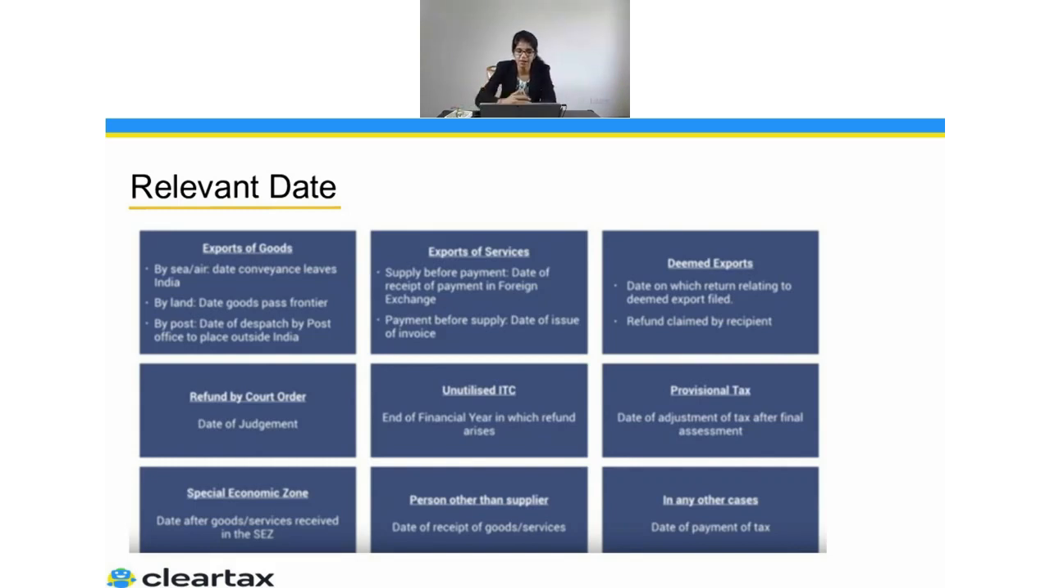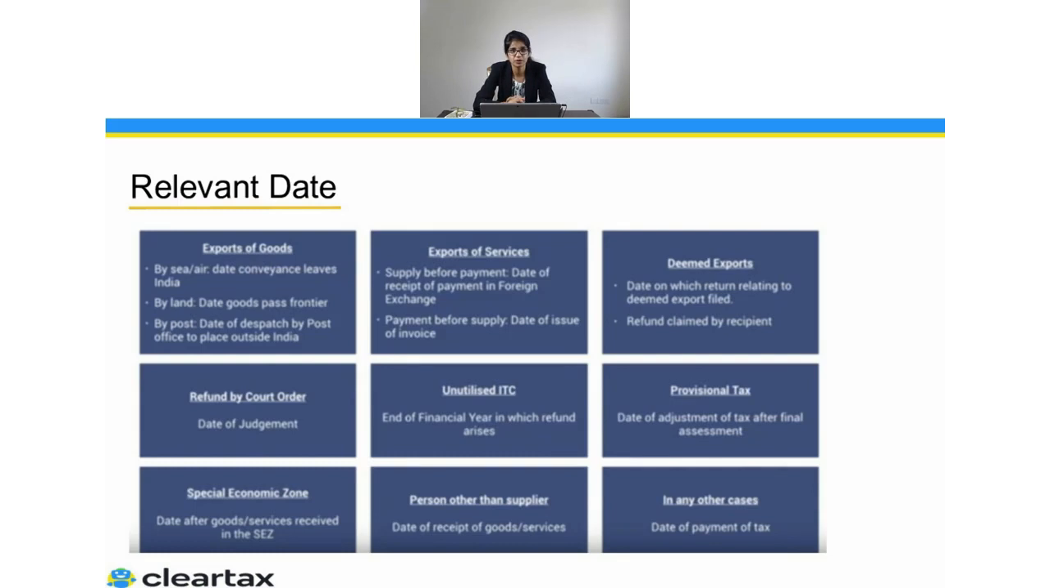So here the government says the date of adjustment of tax after the final assessment. So after you get, okay, this would be the final tax rate. Or there could also be cases where you pay the taxes to the government on provisional basis because there was an appeal which is done and you're not sure what will be the final conclusion. So here, whenever the final assessment is done, you can go ahead and claim the refund.